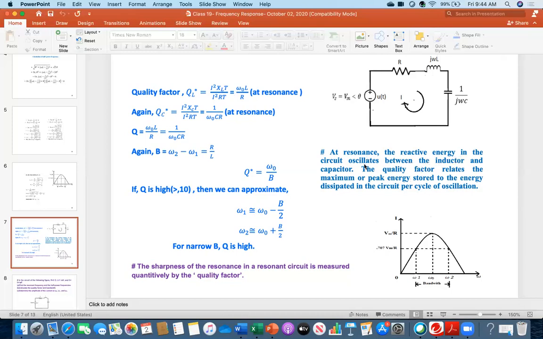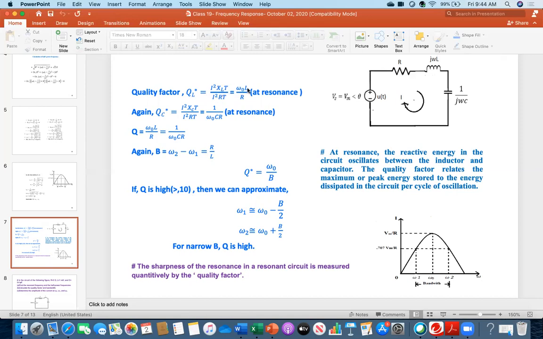Reactive energy in the circuit oscillates between the inductor and capacitor. So this is the inductive energy divided by the energy dissipated through the resistance. I squared R is the power, and when I multiply by T, I get energy. In the next line, I squared cancels and T cancels.